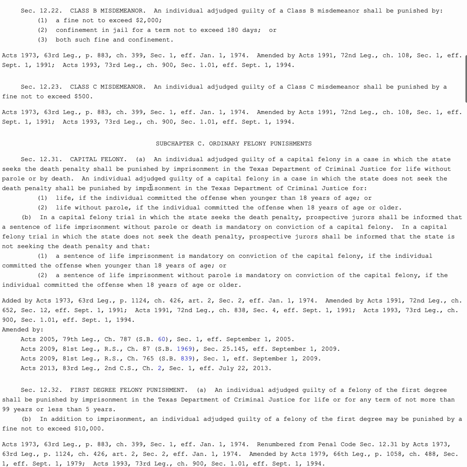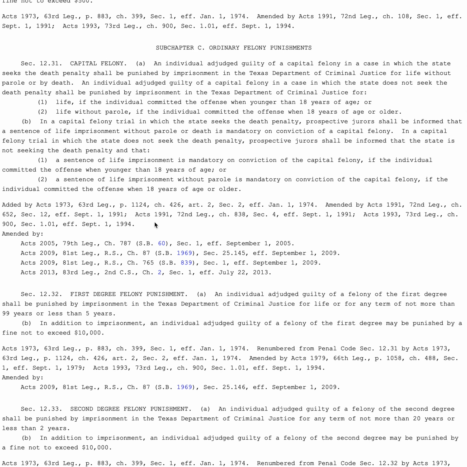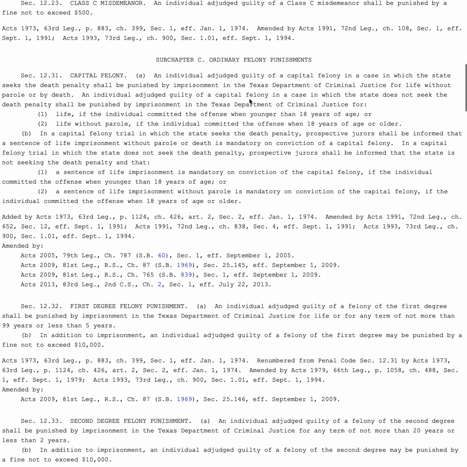So misdemeanors are considered minor or less serious offenses, which leaves felonies as the more serious offenses. And there we have in Texas 5 classifications of felony. We have capital felonies, felonies of the first, second, and third degree, and then we have what we call a state jail felony. If we skip down past the misdemeanor stuff we already looked at, subchapter C is the ordinary felony punishments, and we're not going to talk a lot about the specifics, but capital felonies either come with life in prison or the death penalty.